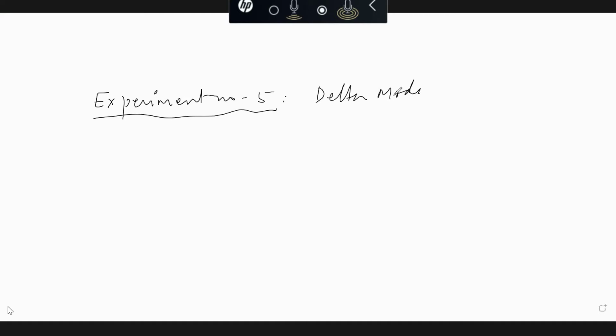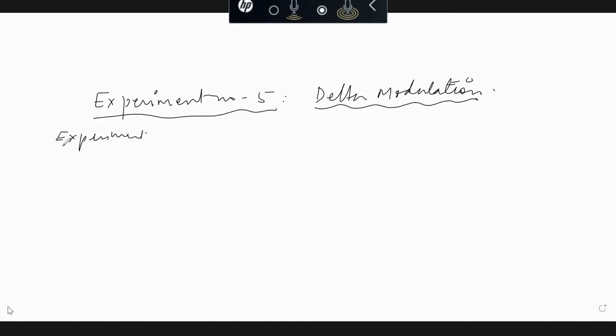So today we are going to do experiment number 5, which is related to delta modulation, generation of delta modulation and demodulation. Experiment 4 you have already completed.